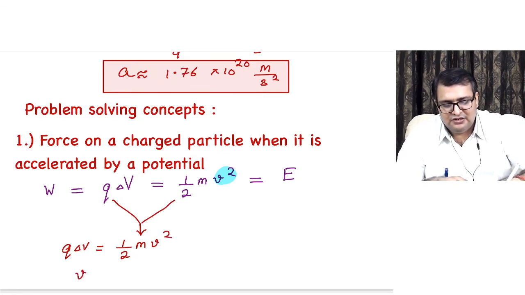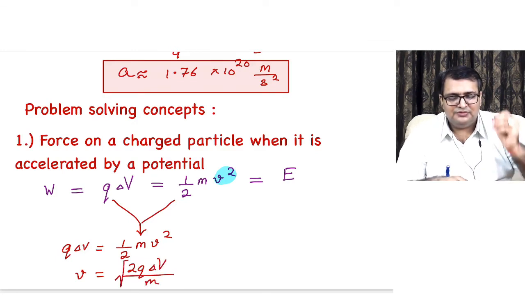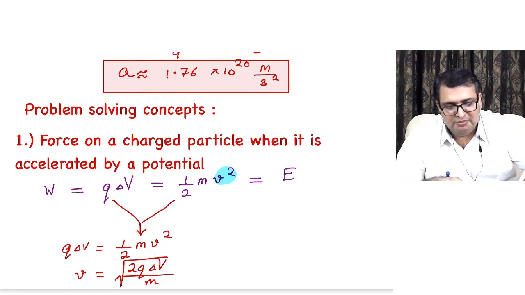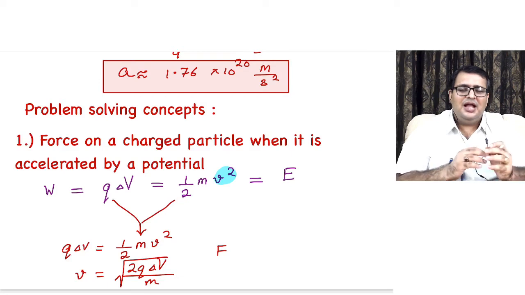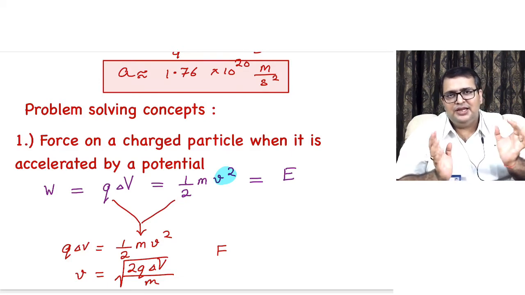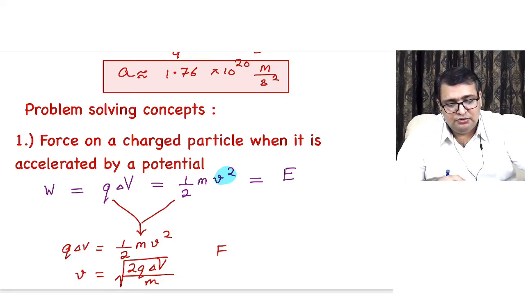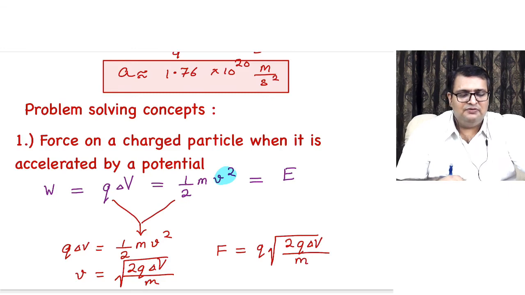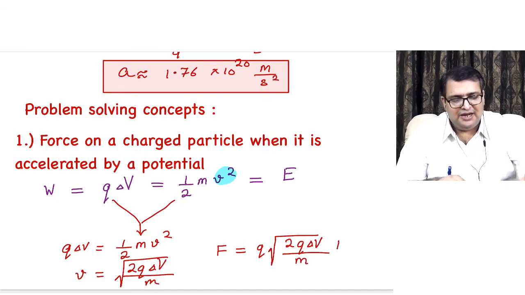So v is equal to the square root of 2q delta V upon m. Correct? So what is going to be the force now? I am talking about the magnitude of force, not the direction. It is going to be q, and this velocity I am going to put over here, root of 2q delta V upon m, into B, the magnetic field.